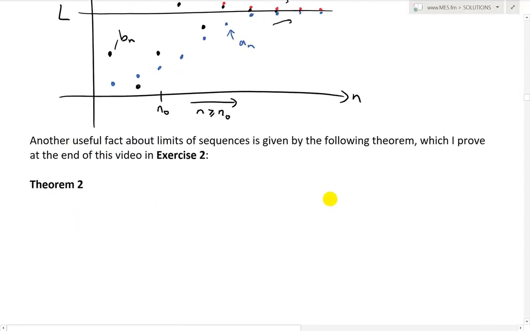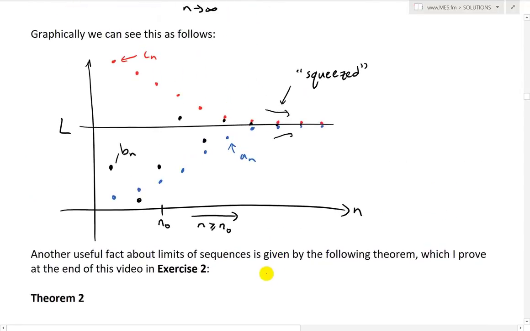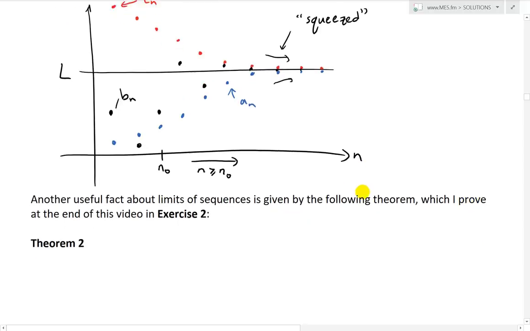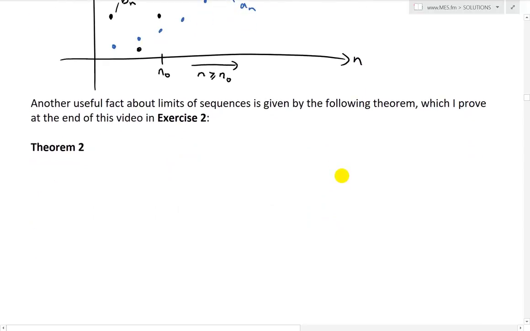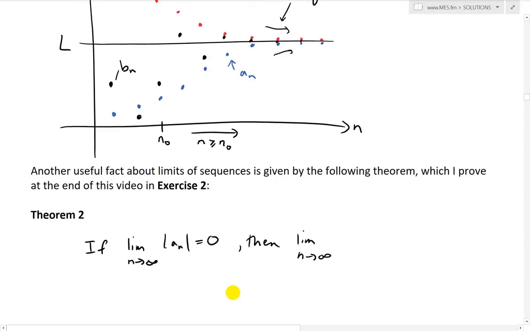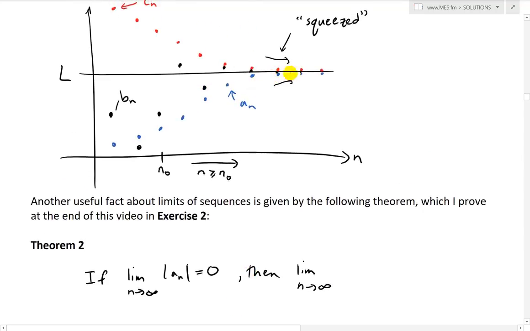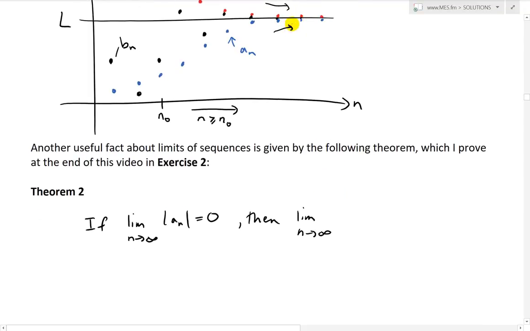Alright, so moving forward now, another useful fact about limits of sequences is given by the following theorem, which I prove at the end of this video in exercise 2. But let's look at this theorem. This is theorem 2. If the limit as n approaches infinity of the absolute value of an equals 0, then if we just remove the absolute value, the limit of an is also equal to 0. Because remember, absolute value just means it doesn't matter if it's alternating or not. It can alternate, but it's still going to go to 0. So then this is going to be an equals 0.